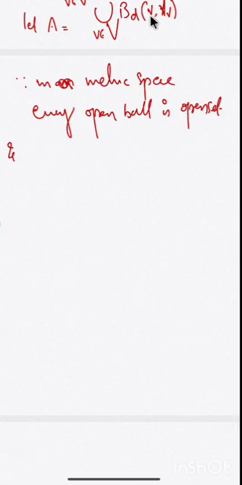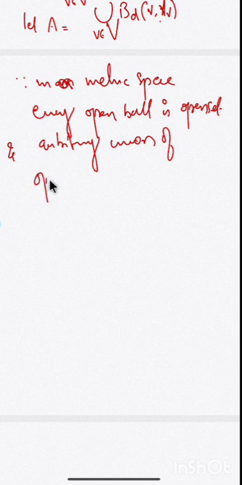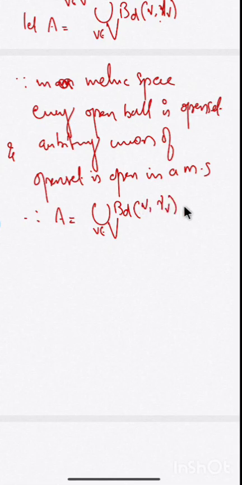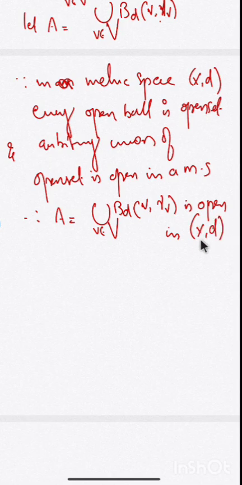Here every BD of v, RV is an open set, and the union of such open balls is again open in a metric space. Therefore A, equal to the union over v in V of BD of v comma RV, is open in the metric space X, D.